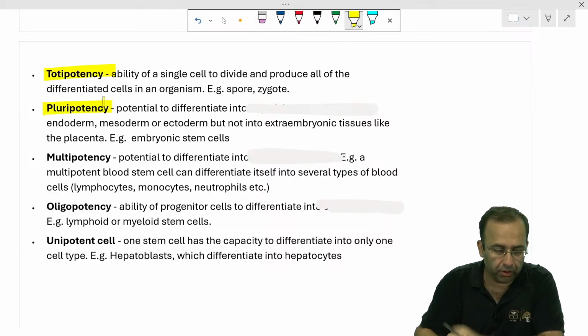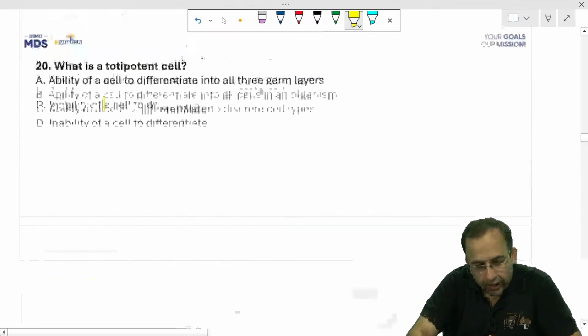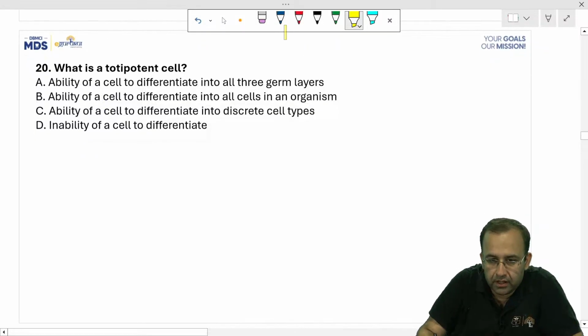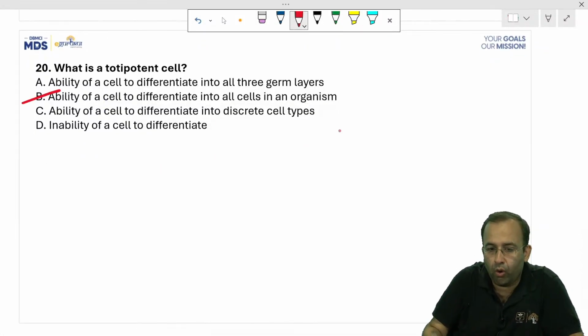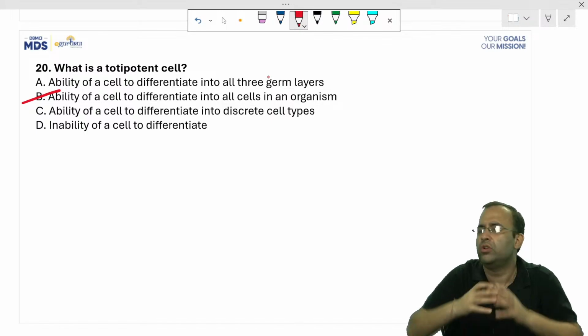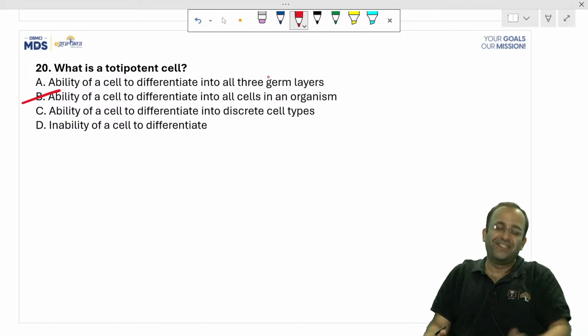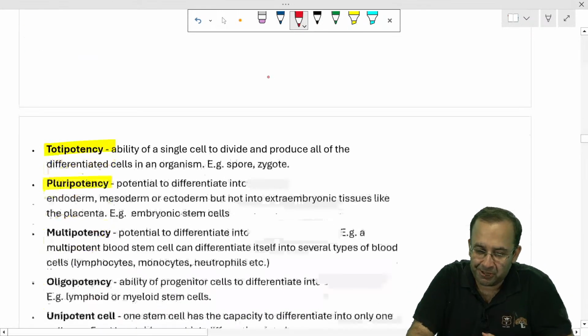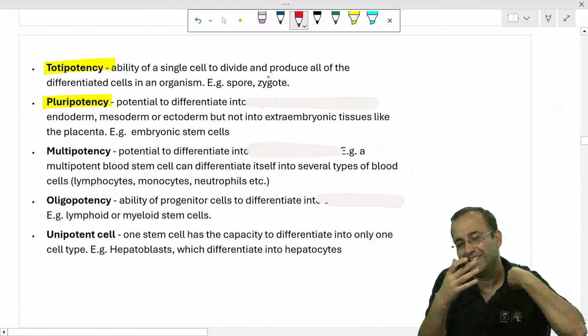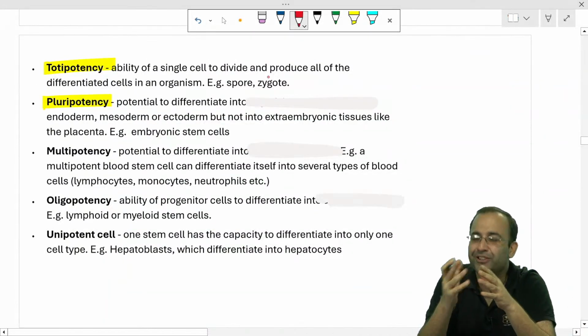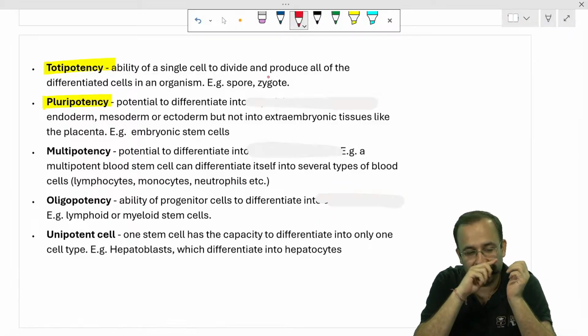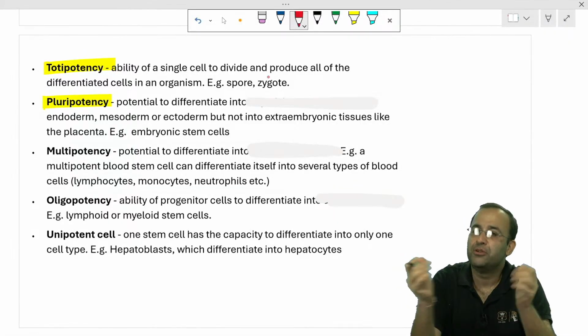Versus pluripotent. So toti, agreed dear Reena, totally agreed. It is able to differentiate into all the cells in an organism. That is totipotent. It is totally all, as I am a Punjabi, so that is what we guys say. That is, it is able to differentiate into all.